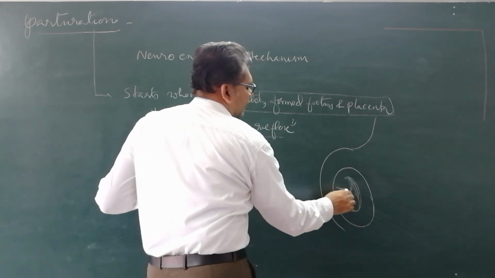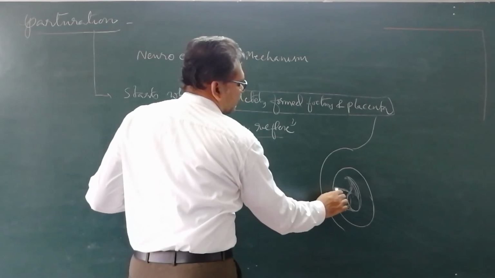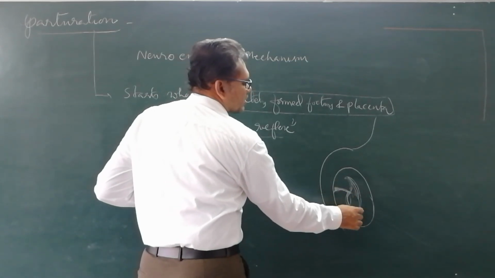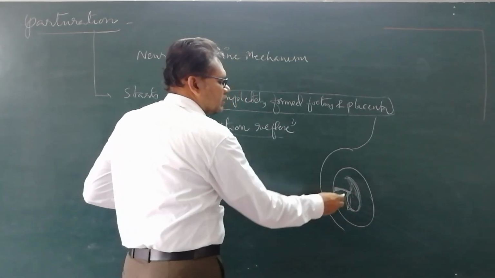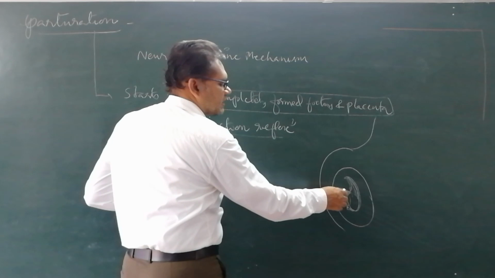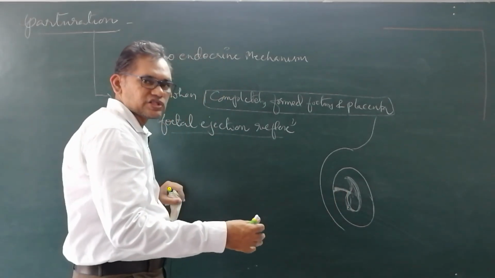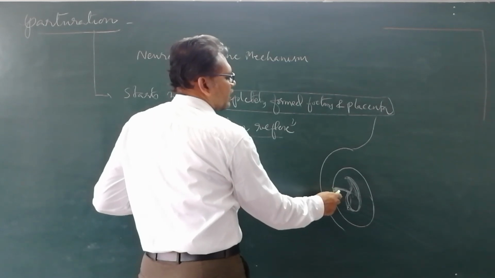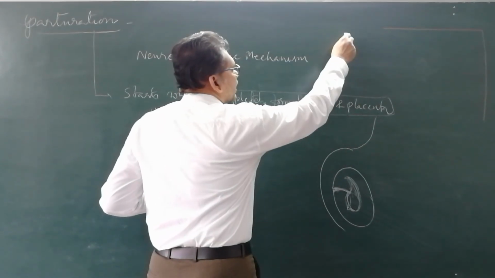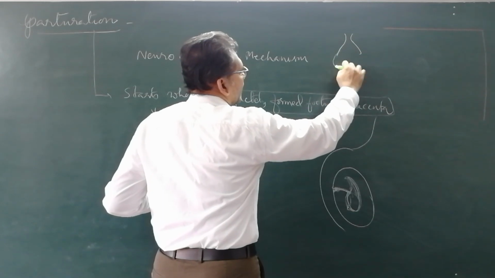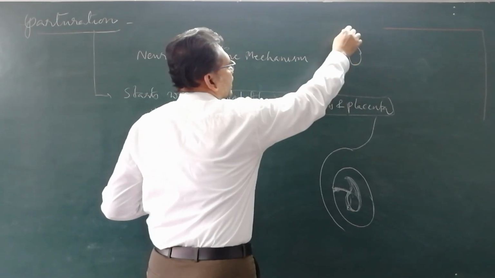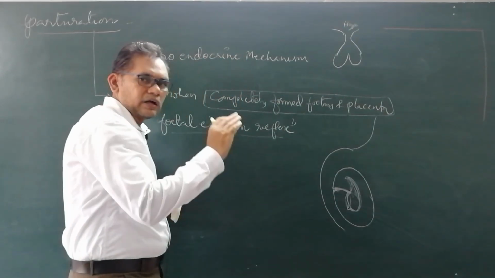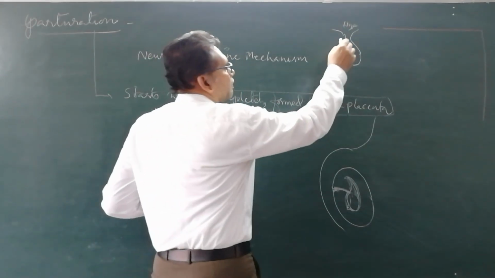Now this is a placenta, the uterine wall. When completely formed, the baby is completely formed inside. This is a fetus as well as placenta. It secretes some chemical, which is carried through blood to the hypothalamus. This is the anterior pituitary. Then the hypothalamus releases a hormone to the pituitary gland.